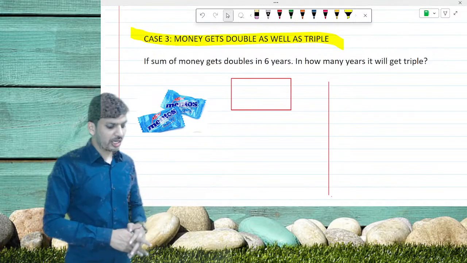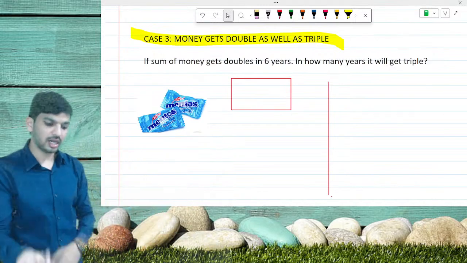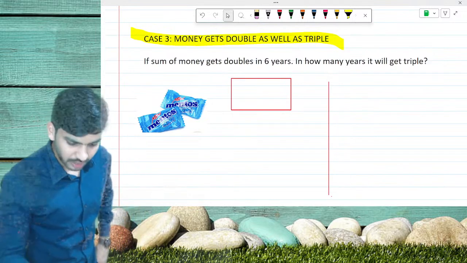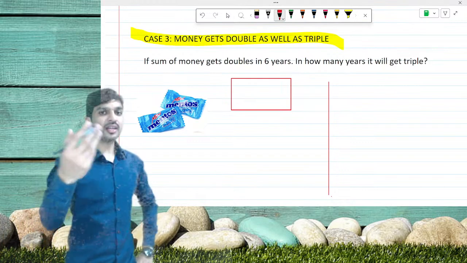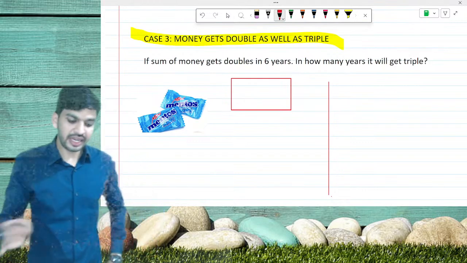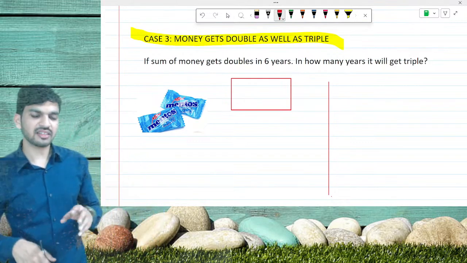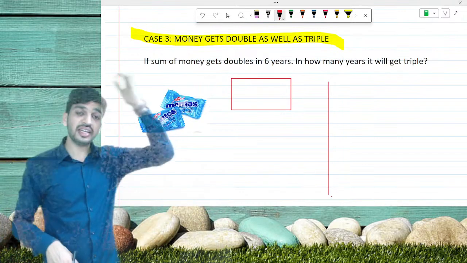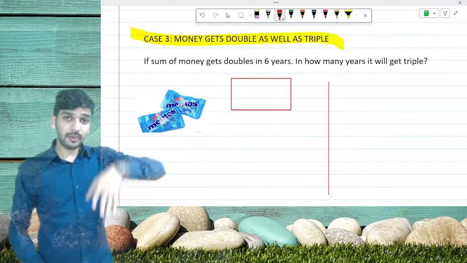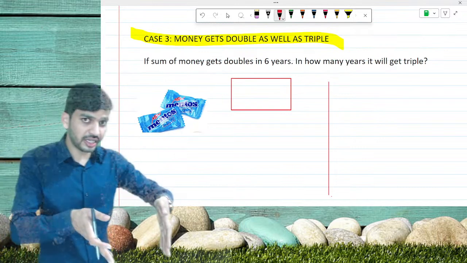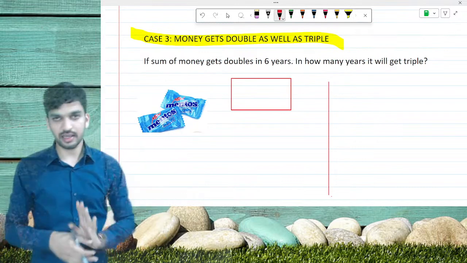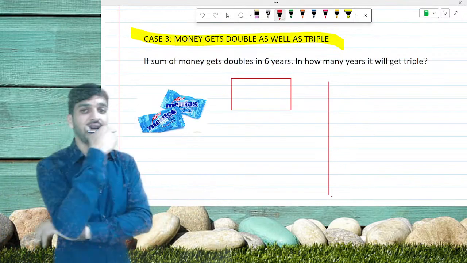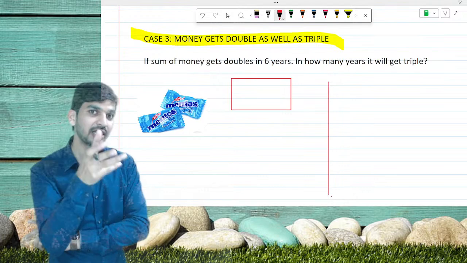Okay, all of you, let's go for the next kind of question. Here the question given is, if a sum of money gets doubled in 6 years, in how many years will it get tripled? That means if 100 rupees is deposited, it is getting doubled in 6 years. If it wants to get tripled, how many years will it take? Are you getting my point? What is the type of question?